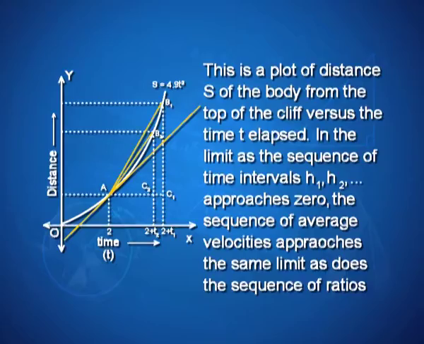An alternate way of viewing this limiting process is shown in the figure on your monitor. You can see the figure here. This is your time axis taken as the x axis, and this is the y axis showing the distance, and this is the graph of s equal to 4.9 t square. We have studied the position of the body at 2 seconds, denoted by point A, and at 2 plus t2 seconds the body has covered the distance of B2, and similarly 2 plus t1 gives you the point B1.